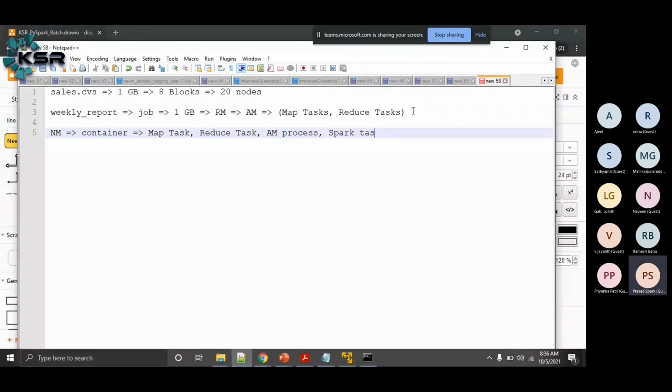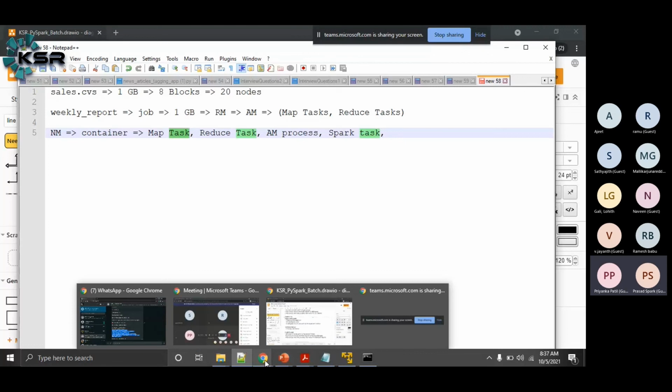If you're running a Spark job on top of Yarn, we can use these containers to run your Spark application tasks also, or we can run application master, or a reduce task or a map task. Any one of these can be run. Okay, is it clear? Yes, it is clear. Thank you. Yeah, next class I will show you diagrammatically, then you can get a better picture.